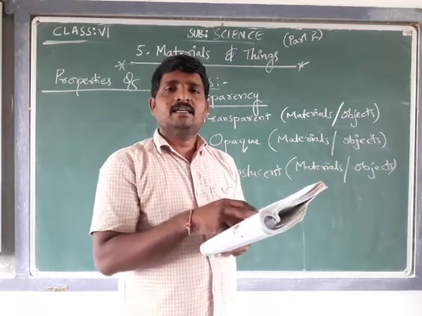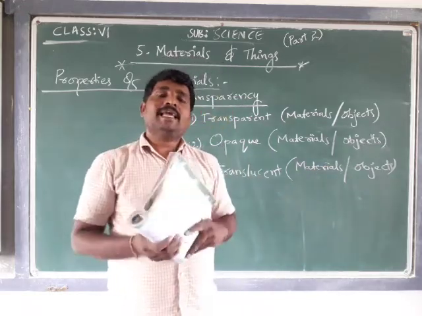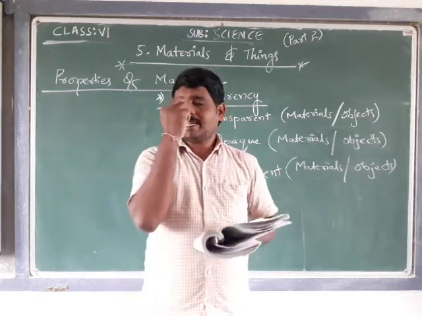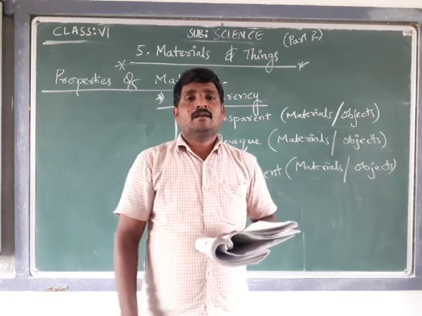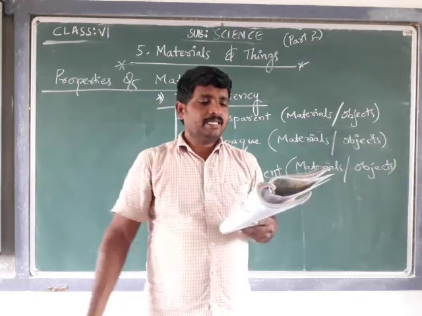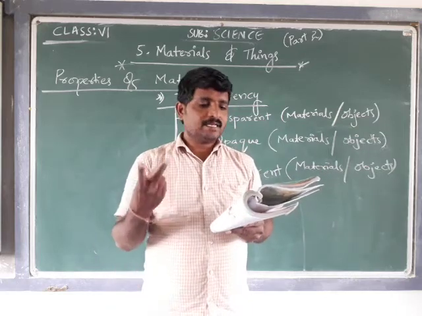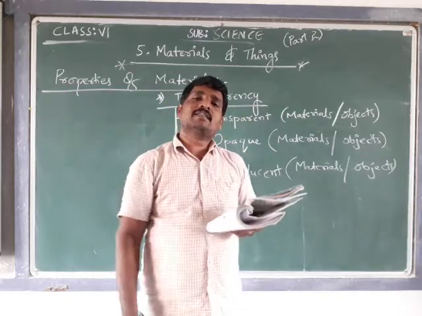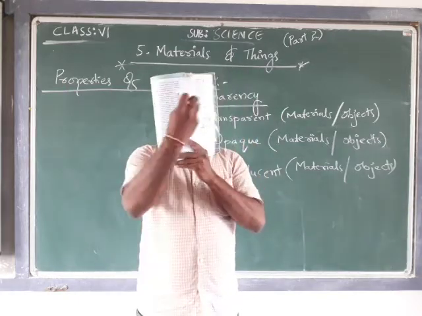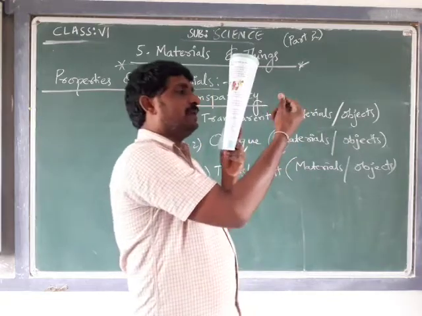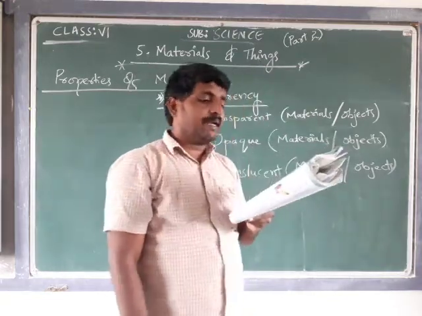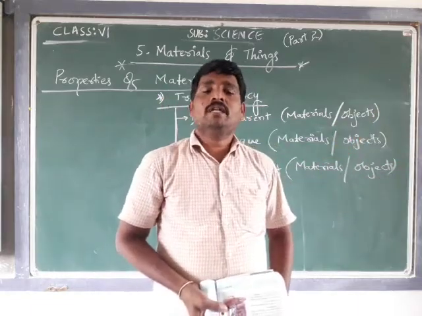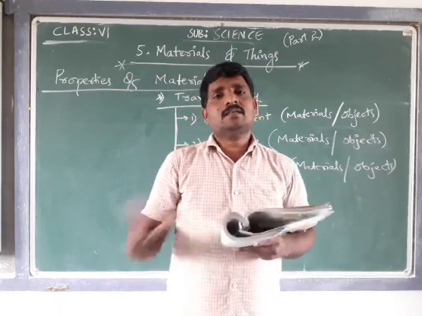Plastic. Okay, it is made up of very good quality plastic. A plastic water bottle is made of transparent material, and you can see through it. That is transparent. Glass jar is transparent. Okay, steel plate. If I keep the steel plate in front of me, can I see the other side? I can't see. That is an opaque object. Mirror is also an opaque object. Wooden door. If I shut the door, can I see what is happening on the other side? I can't see. Okay, that is an opaque object.